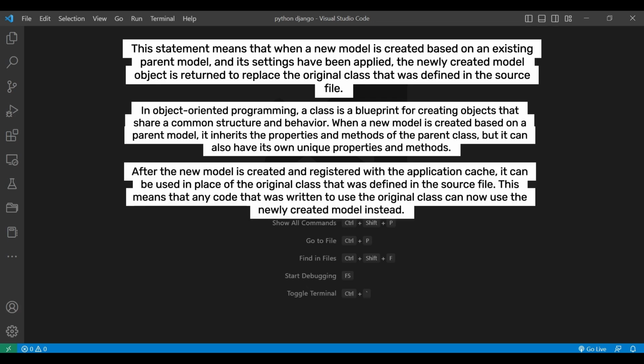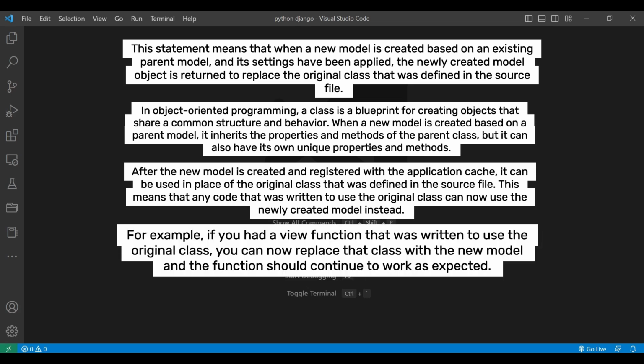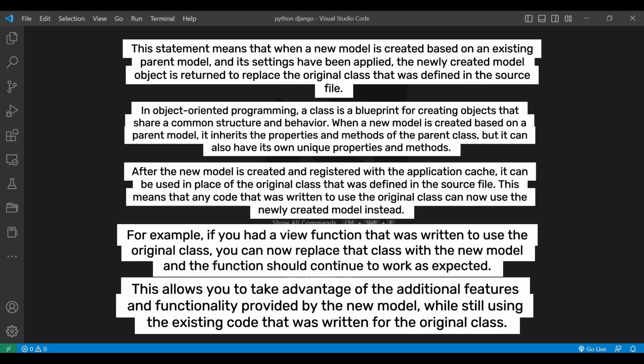After the new model is created and registered with the application cache, it can be used in place of the original class that was defined in the source file. This means that any code that was written to use the original class can now use the newly created model instead. For example, if you had a view function that was written to use the original class, you can now replace that class with the new model, and the function should continue to work as expected. This allows you to take advantage of the additional features and functionality provided by the new model, while still using the existing code that was written for the original class.